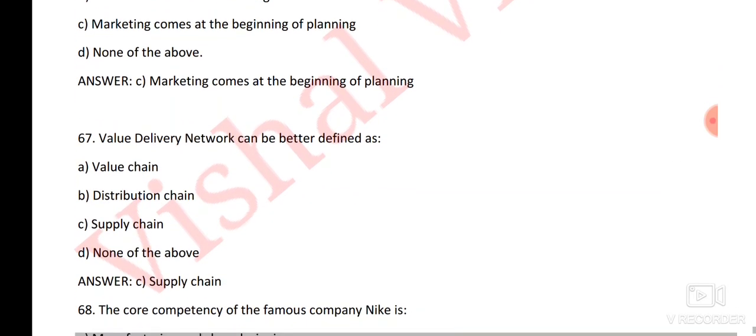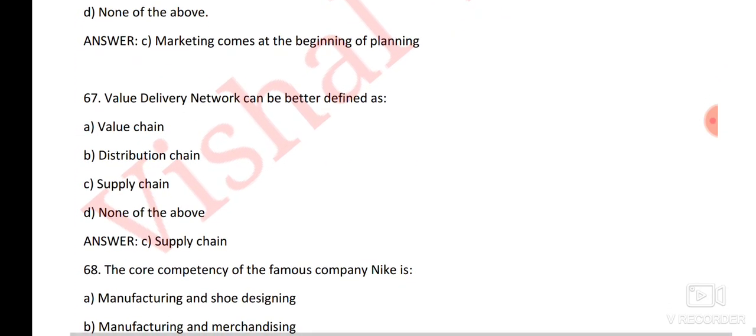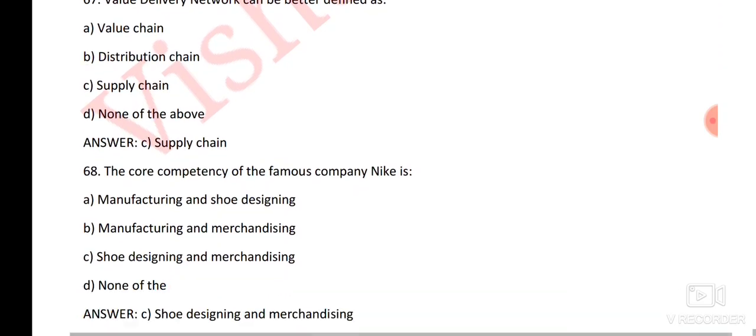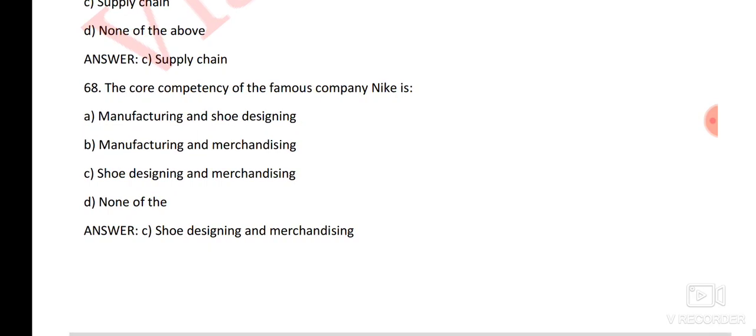Next question, value delivery network can be better defined as what? Then the right answer is option number C, supply chain. Next, and this is the last question of this section, the core competency of the focus company Nike is, here the right answer is option number C, shoe designing and merchandising.